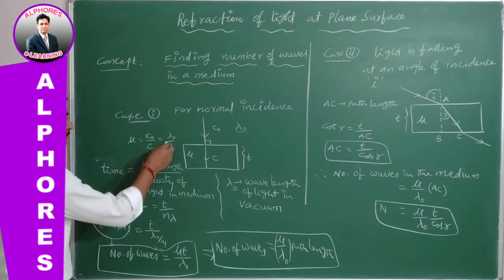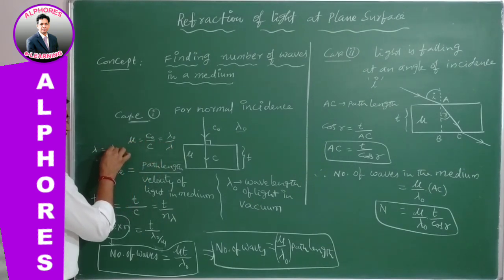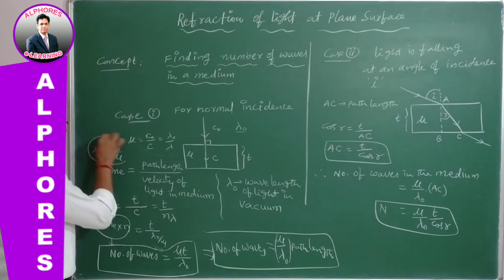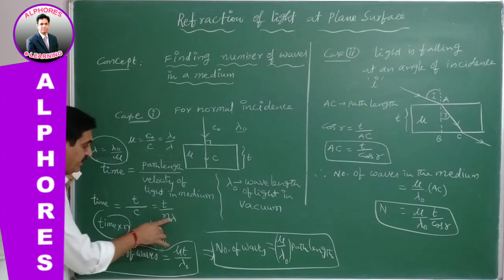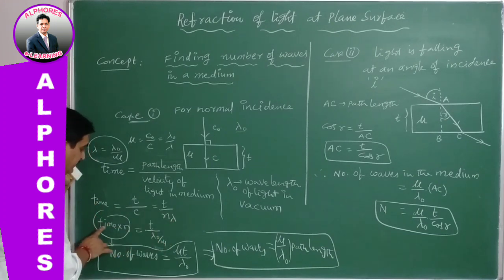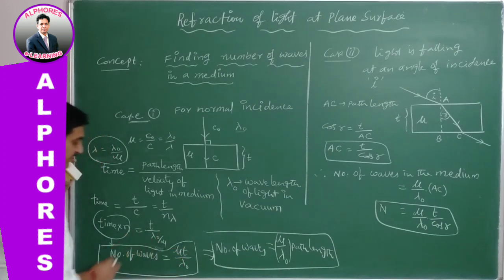From this equation, lambda is equal to lambda naught by mu. Substituting this value instead of lambda, and taking n this side, time into frequency gives the number of waves, and by simplifying, mu t by lambda naught.